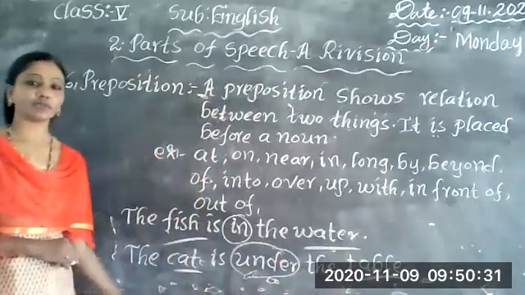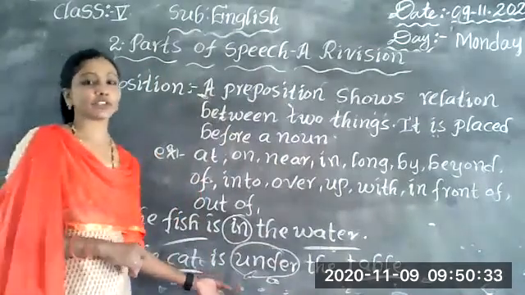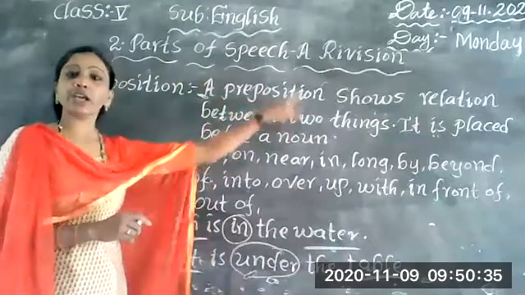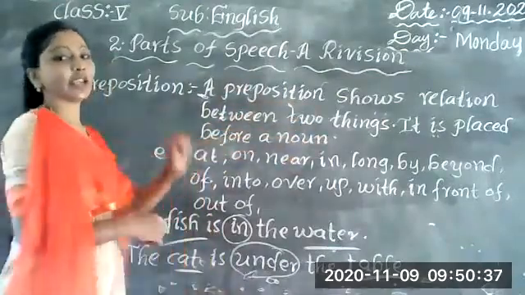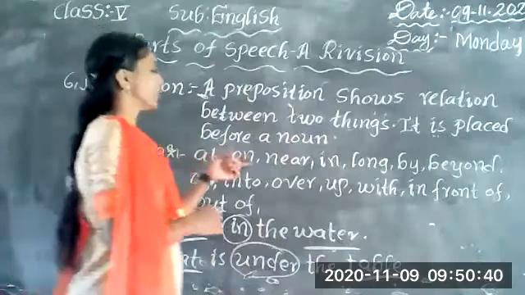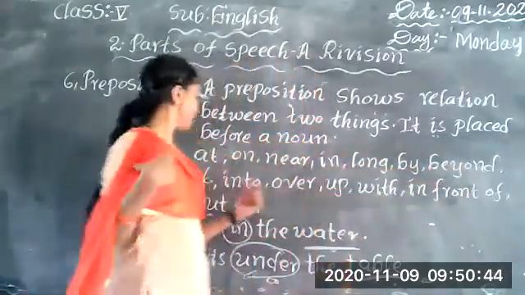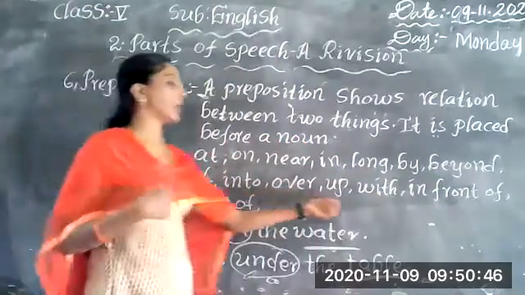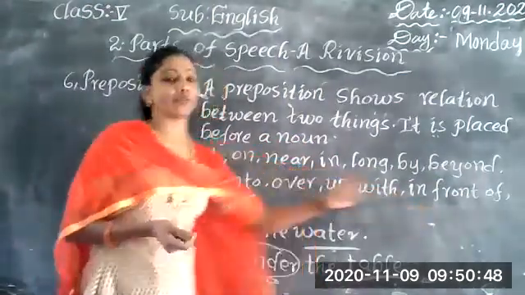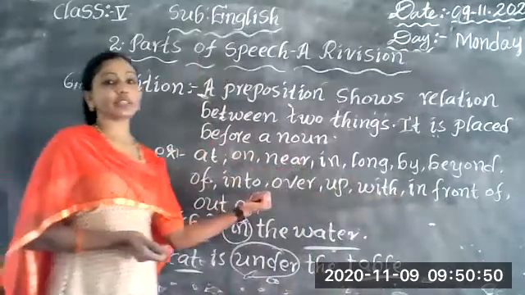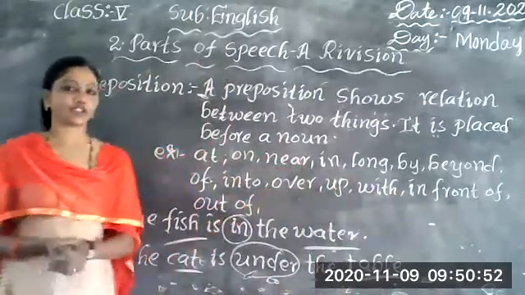Is it clear, students? Under is the preposition. So a preposition shows the relation between two things. Here, examples of prepositions: at, on, near, in, along, by, beyond, up, into, over, with, in front of, out of. These are the examples of prepositions.